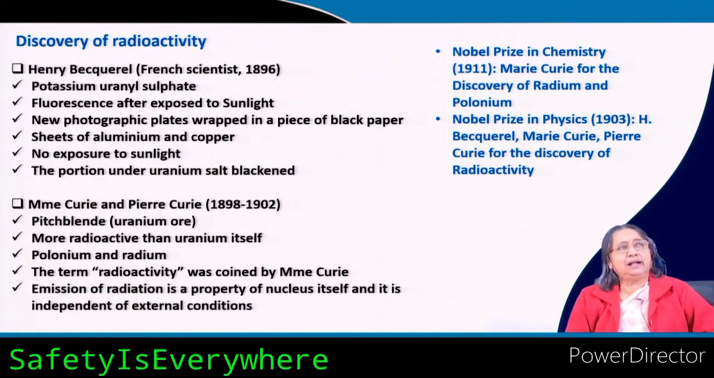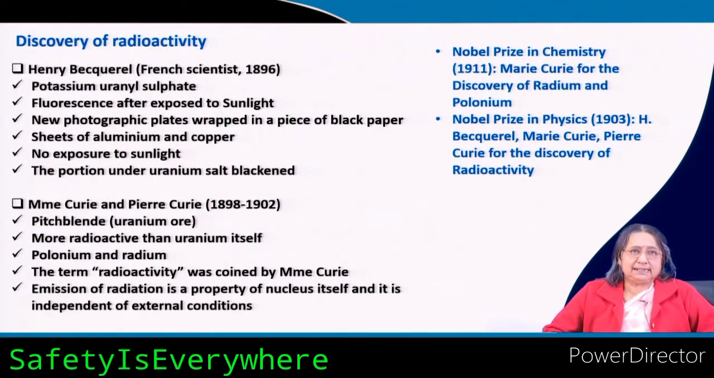Then they were trying to extract some amount of uranium from the pitchblende, that is the ore, and tons and tons of ore they were using to isolate a little amount of uranium. But what they realized is that pitchblende shows much more radioactivity than the uranium itself. So what is the cause for this? Then they found two more elements from there. What are those? That is polonium and radium.